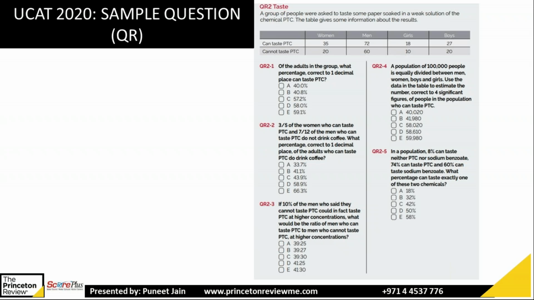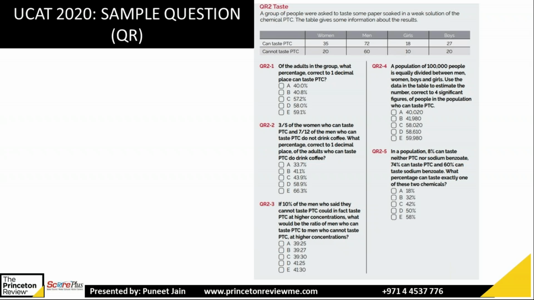So first of all, what they're saying, of the adults in the group. So adults, that means you just have to take men and women. You don't have to take girls and boys and other. What percentage, correct to 1 decimal place, can taste PTC? Okay. So first of all, tell me how many total they can taste PTC. So let's try to add the PTC.